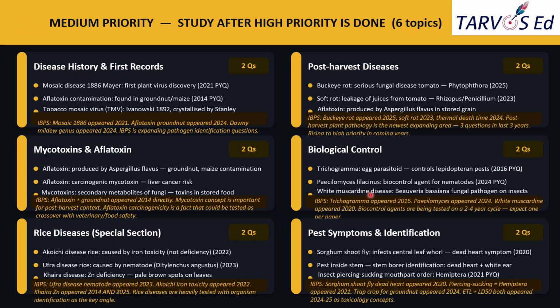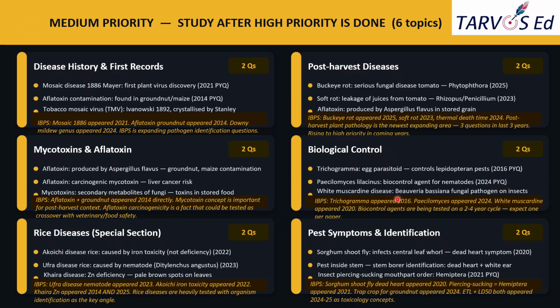Okay, and Paecilomyces lilacinus is a biocontrol agent. That is a fungus. This fungus is used for controlling nematodes. So this fungus can act as a biocontrol agent against nematodes. This one was asked in 2024.